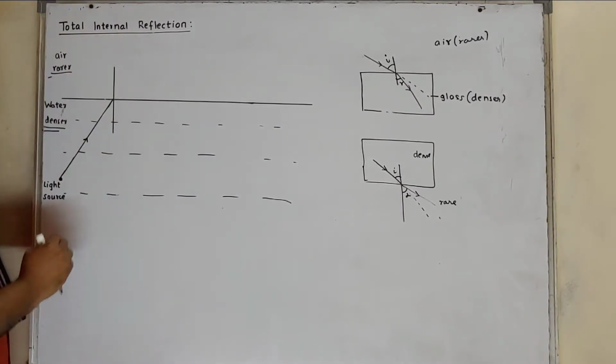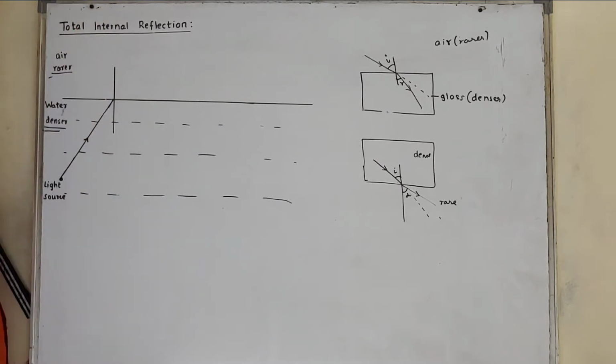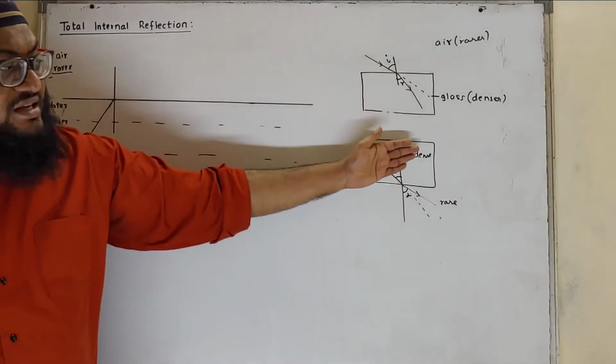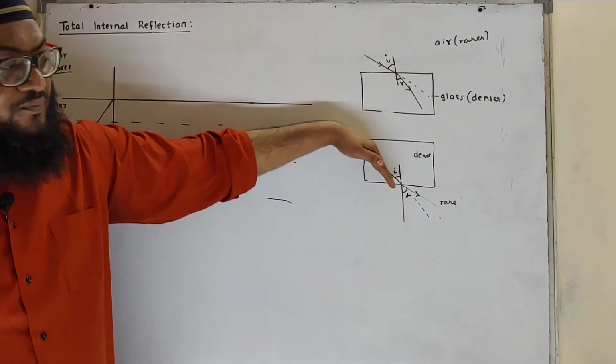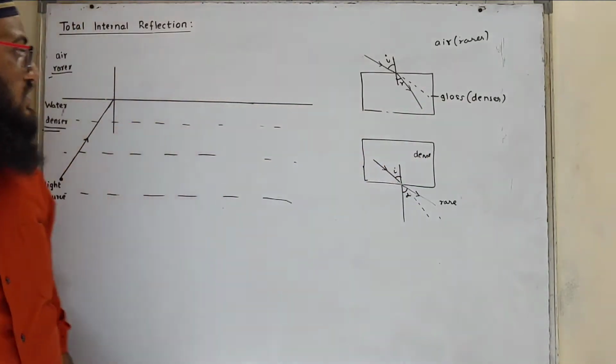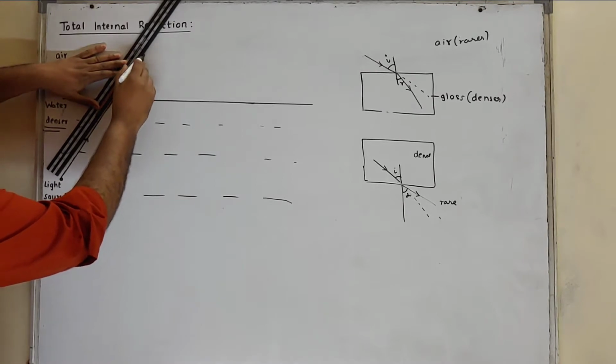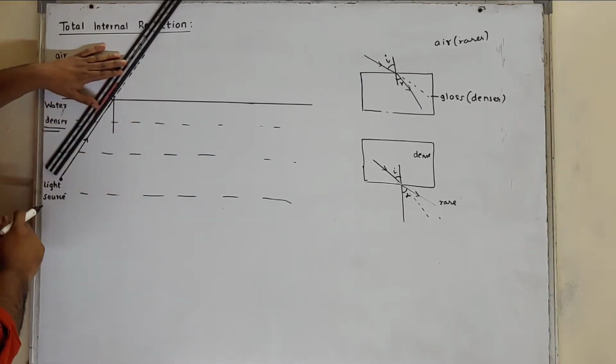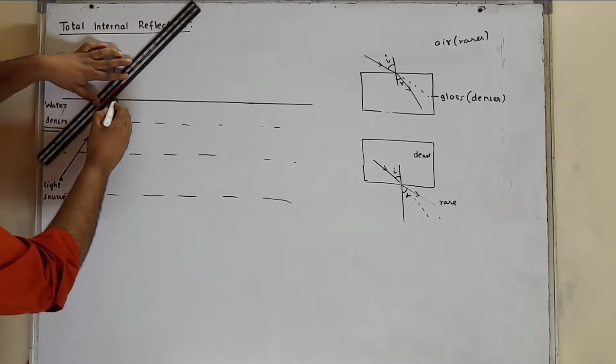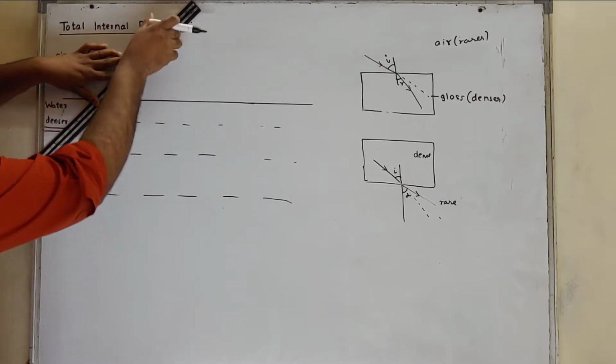It will come out. That means it will go from dense to rare. Now when light enters from dense to rare, what happens? It will move away from the normal. Instead of going straight, it will move away from the normal.